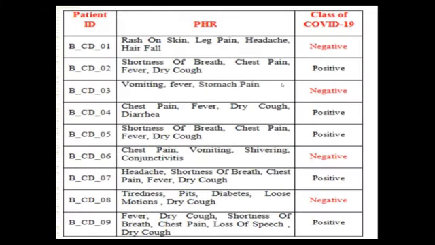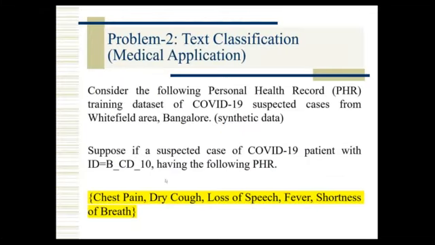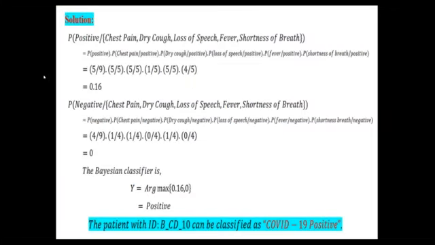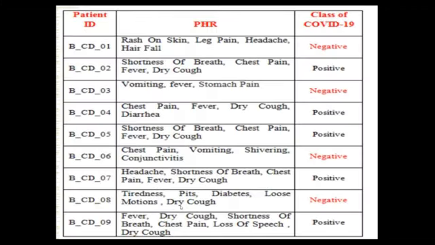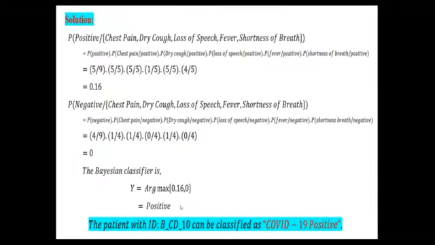Now we have to train this data. That means the training phase. After that, we have to test the given instance, that means whatever features are here, chest pain, dry cough, etc. Now you can see here, we have to find two classes. One is positive, one is negative. For the positive class, we have to find all the features. For negative, we also find all the features, and we look for the maximum value. That is the conclusion. That's very simple. That's why Bayesian is very simple to understand.